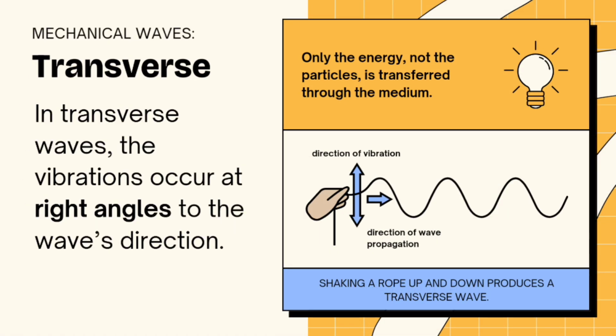The next one is transverse wave. In a transverse wave, the vibrations occur at right angles to the wave's direction, in which particles of the medium move perpendicular to the direction of the wave's propagation. Only the energy, not the particles, is transferred through the medium. For example, shaking a rope up and down produces a transverse wave.